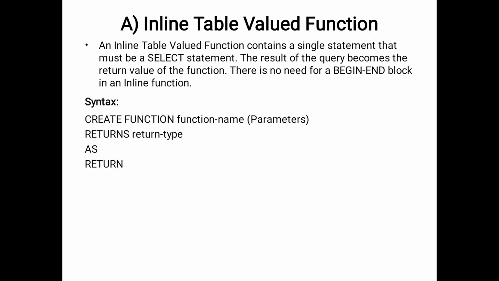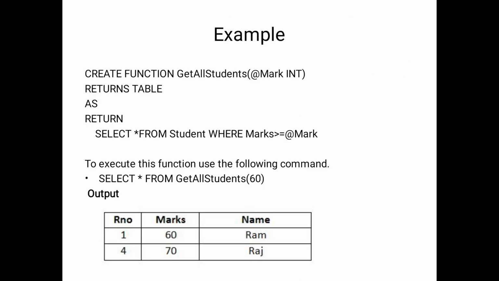See the syntax of the inline table valued function: create a function name, with parameters, which are nothing but the column names we want to pass, and returns the return type. So in the output, the return type and as returns. Then see the example: create a function get student of marks. We are passing the parameter marks int, and it returns a table.